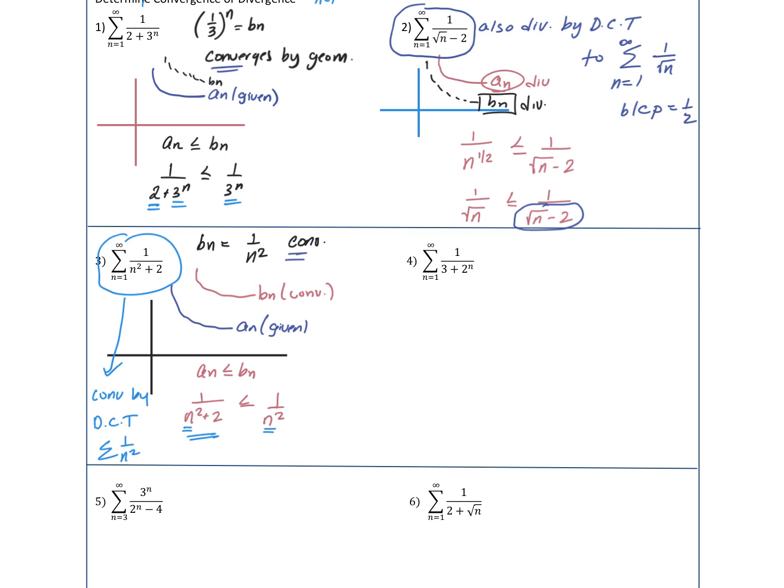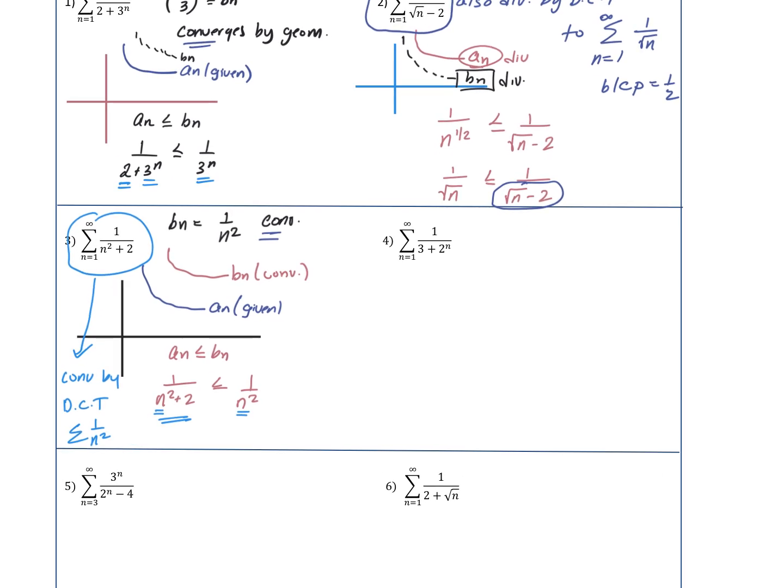For number 4, we're looking at our B sub n equal to 1 over 2 to the nth power. And again, this converges. Just know that. Know what you're selecting if it converges or diverges. That will help you a lot.